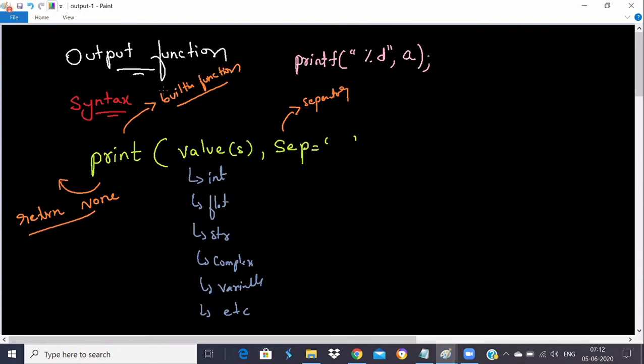Okay, we already learned our print function, no doubt, but we need to elaborate on it and see it in detail. So we started discussing our output function yesterday. There is an output function in Python called the print function. On request of Ubul, we try to compare it a little bit with the C language printf function.